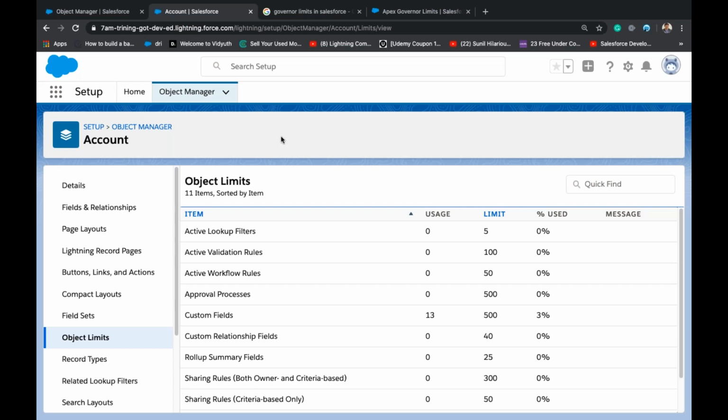Wherever you see limits, it is because Salesforce is a multi-tenant architecture. Everyone uses the same resources from the same server. If Salesforce allowed everyone to use the maximum, Salesforce could not provide the services. If everyone could create thousands and thousands of custom fields, imagine how big the database volume would have to be.